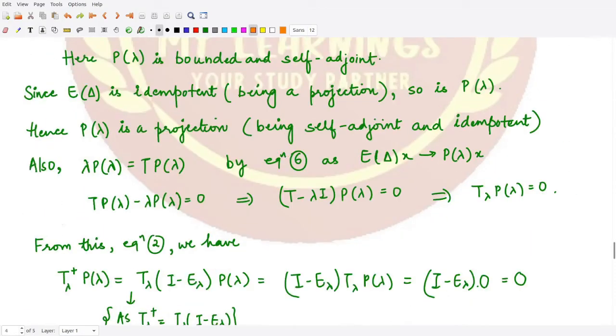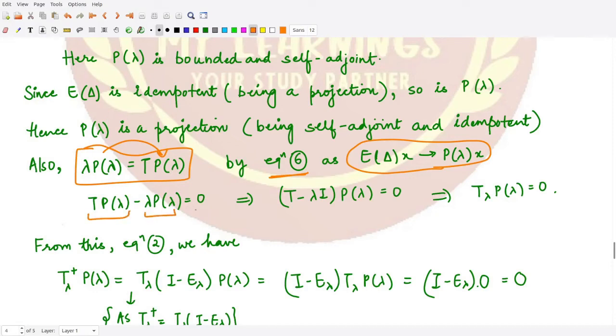So we have lambda P lambda as equal to T P lambda according to equation number 6. Why? Because E delta x is strongly convergent and it is tending towards P lambda x, right? So we can shift this T P lambda to the left hand side, or conversely, we can shift this lambda P lambda to the right hand side, so that we have T P lambda minus lambda P lambda is equal to 0.